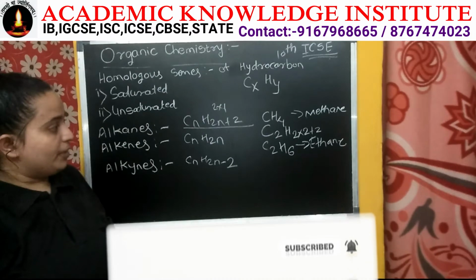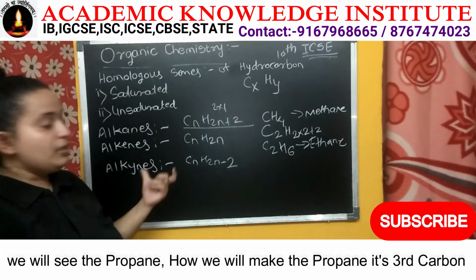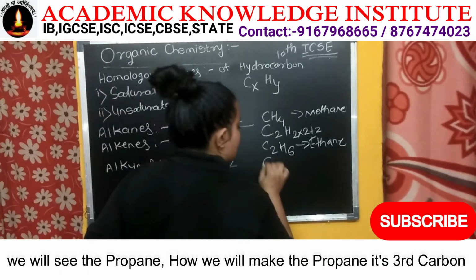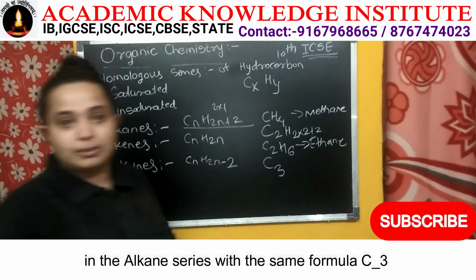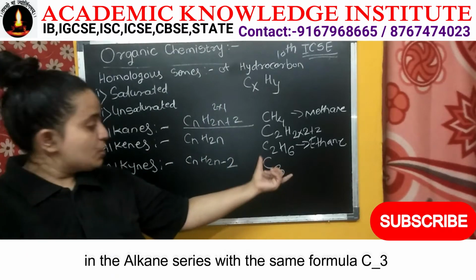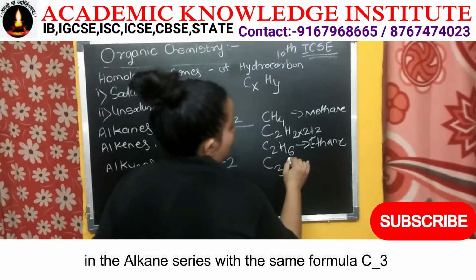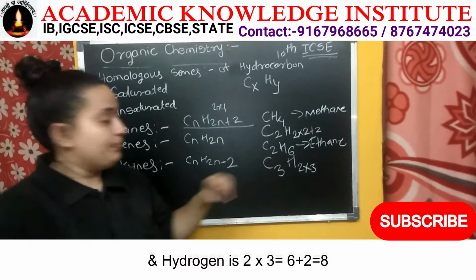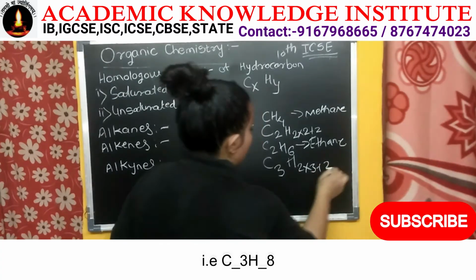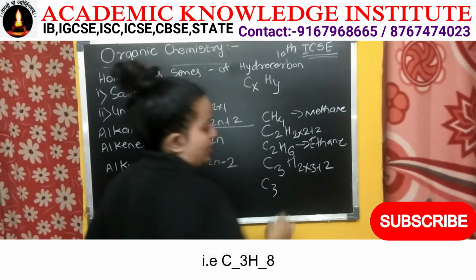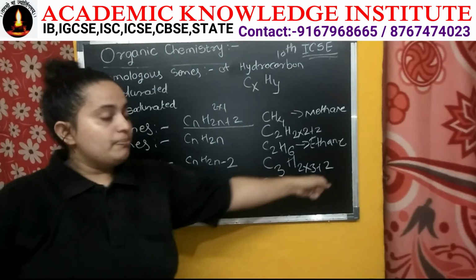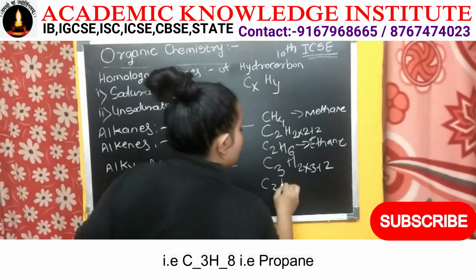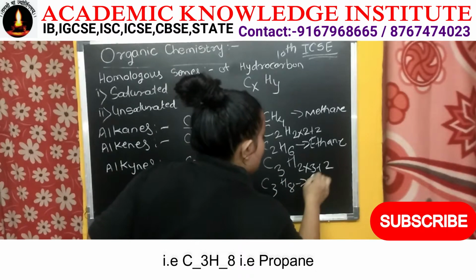Ready? Okay. Then we will see the propane. How will we make the propane? Propane is the third carbon in the alkane series. So C3, with the same formula we will make this 2 into 3, plus 2. That is C3. 2 3s are 6 plus 2, that is 8. So it will be H8. That is propane.